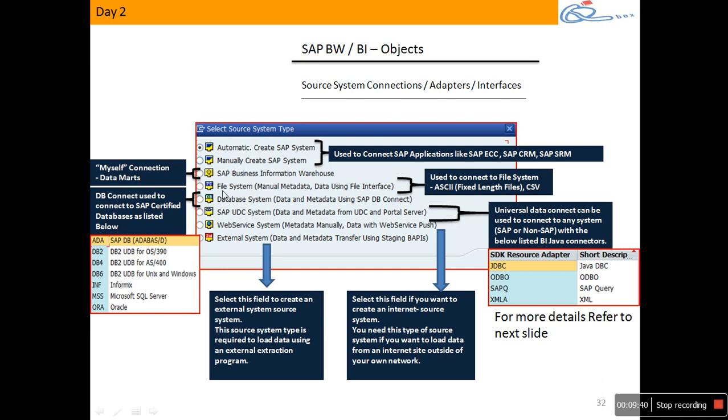We use this adapter connection when you want to extract data from files, or let's say flat files we call it. It supports two types of files: CSV and fixed length file. What do you mean by fixed length file? When I say CSV, each field value is separated with a comma. And what do you mean by fixed length file? That you will not have any comma, no tab, no space, nothing. What they say is, first 10 characters is always customer number. Next 10 characters is always sales document number.